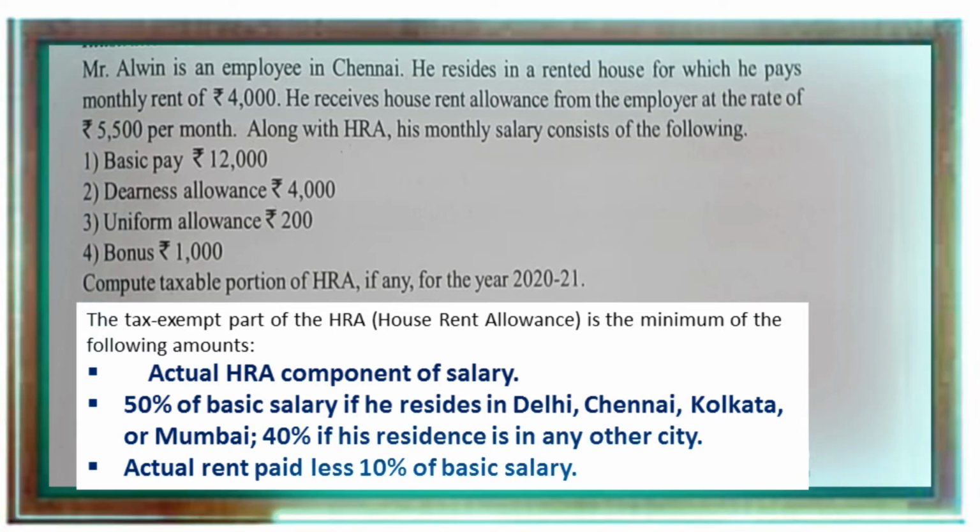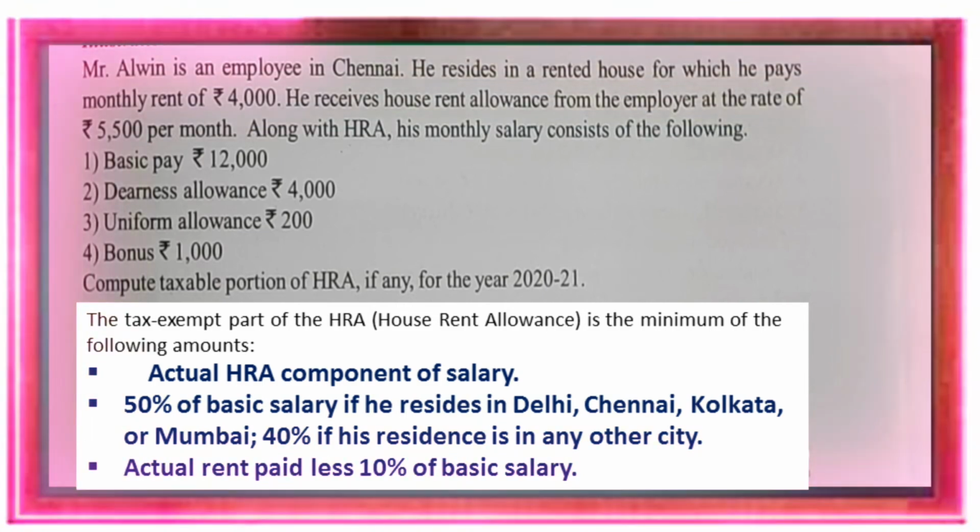Now let us read this question. Mr. Alvin is an employee in Chennai. He resides in a rented house for which he pays monthly rent of rupees 4,000. He receives house rent allowance from employer at the rate of rupees 5,500 per month. Along with HRA, his monthly salary consists of the following: basic pay rupees 12,000, dearness allowance rupees 4,000, uniform allowance rupees 200, bonus rupees 1,000. Compute taxable portion of HRA.